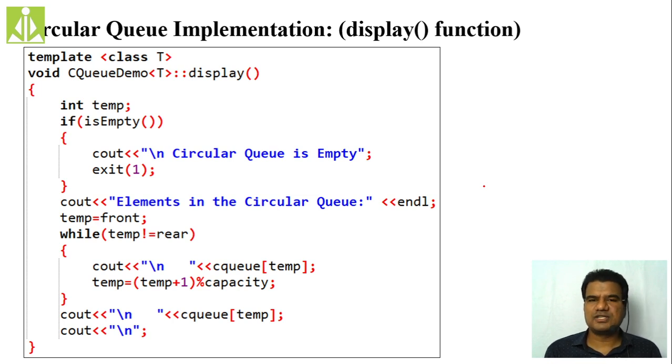So this display function simply displays whatever elements we have. But before displaying, again we have to check whether the queue is empty or not. If the queue is empty, we cannot perform the display operation. Only when the queue is not empty can we perform the display operation. Hopefully you understood this. So quickly, let us go and implement the circular queue.